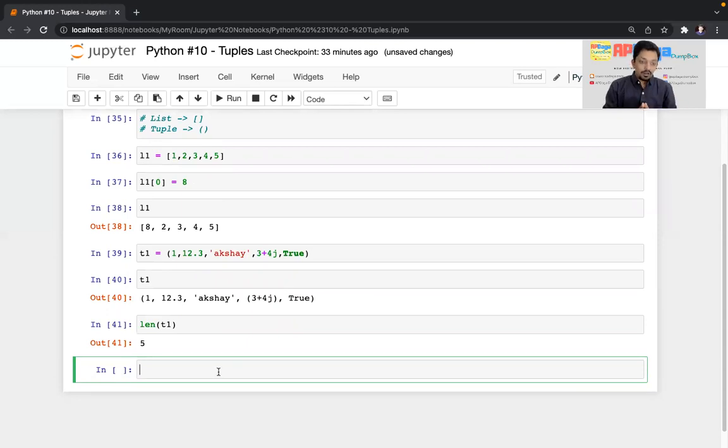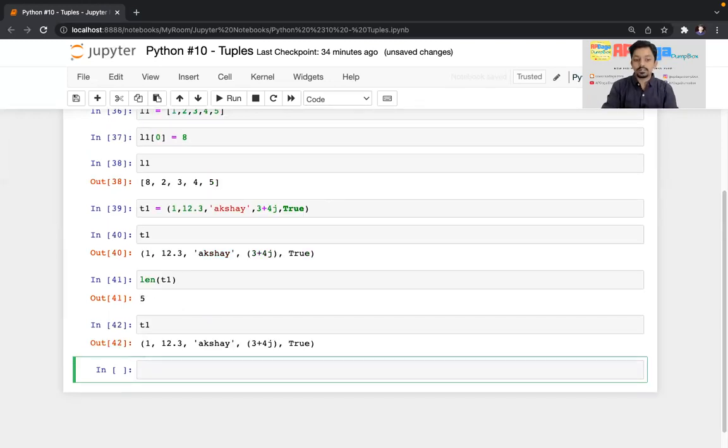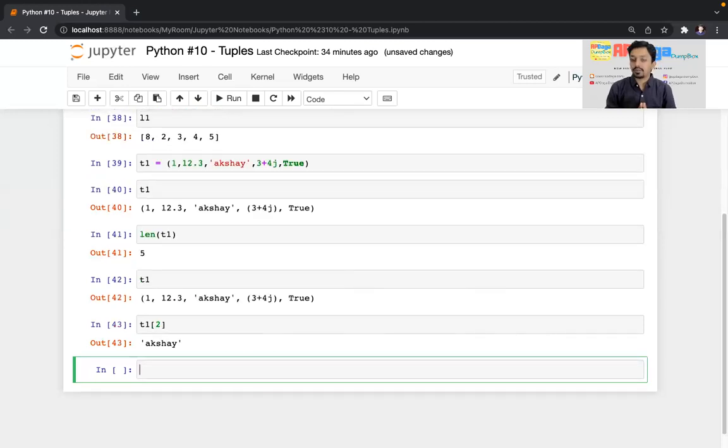After that, there are slicing and indexing operations. One good piece of news is that they are exactly the same as for list and string. Whatever we have done about indexing and slicing in string and list, each and everything is exactly the same, and you can use it in a tuple. Let's say out of this t1, I want to fetch Akshay, that is index 0, 1 and 2, so t1 of 2. If I do that, I'll get the element Akshay.